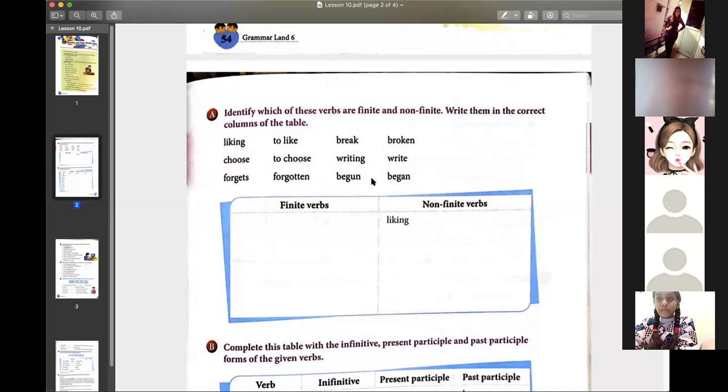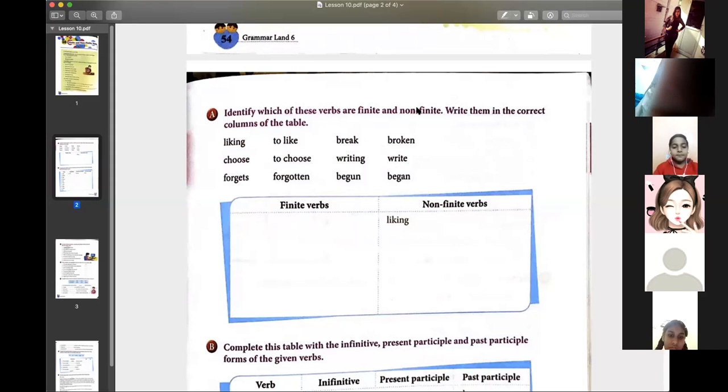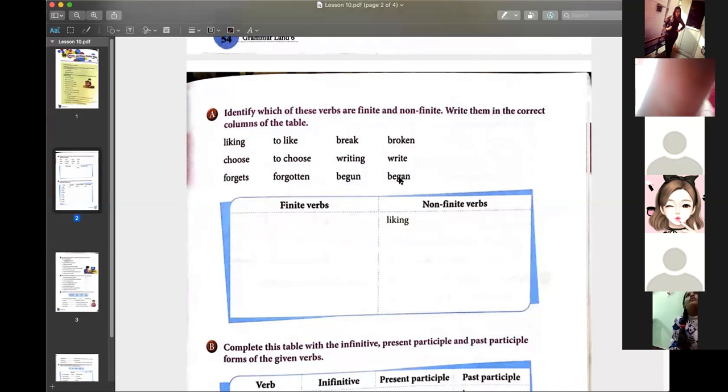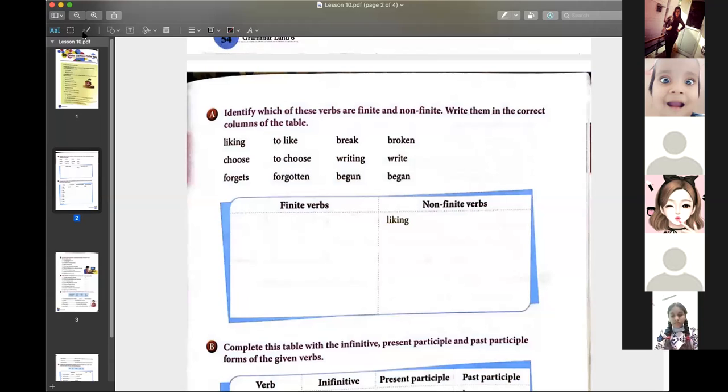Very good. Began is finite because began is the past tense of begin. Began will come here and begun will come here.